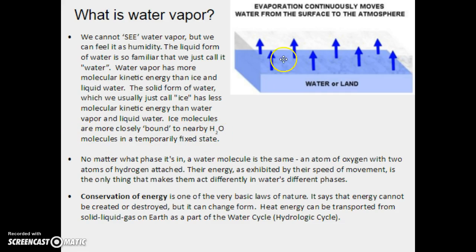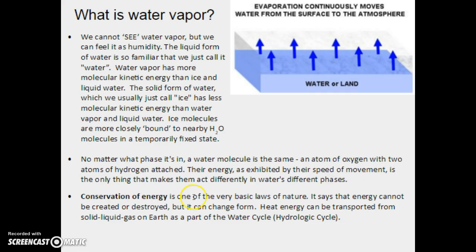2 hydrogen per oxygen. So no matter what phase it's in, a water molecule is still the same. An atom of oxygen with 2 atoms of hydrogen attached. Their energy, as exhibited by their speed of movement, is the only thing that makes them act differently in water's different phases, right? Their behavior is based on their kinetic energy, their kinetics, their speed of molecular movement.